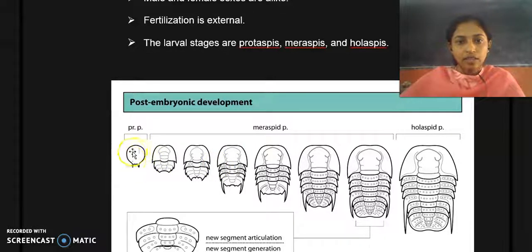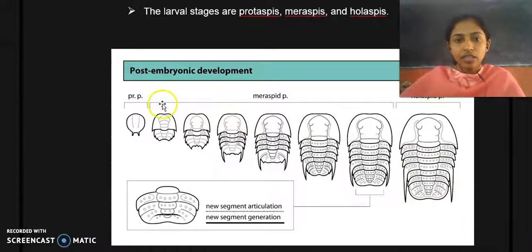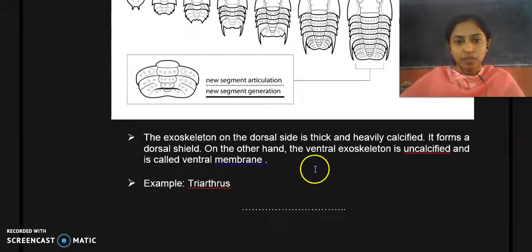Here is the diagram of the protaspis, which is the larva of Triarthrus, here you can find the meraspid larva, and here the holaspid larva. So these are the three larval stages of members of the subphylum Trilobitomorpha: protaspid, meraspid, and holaspid.